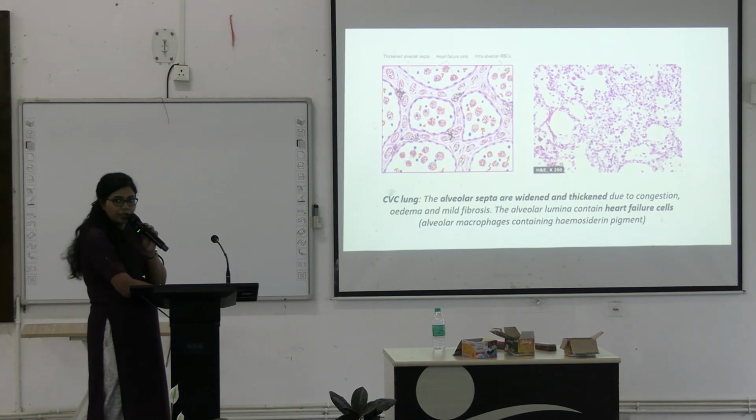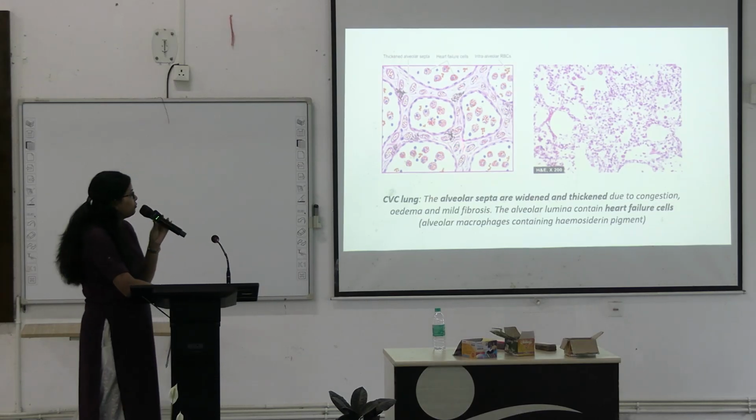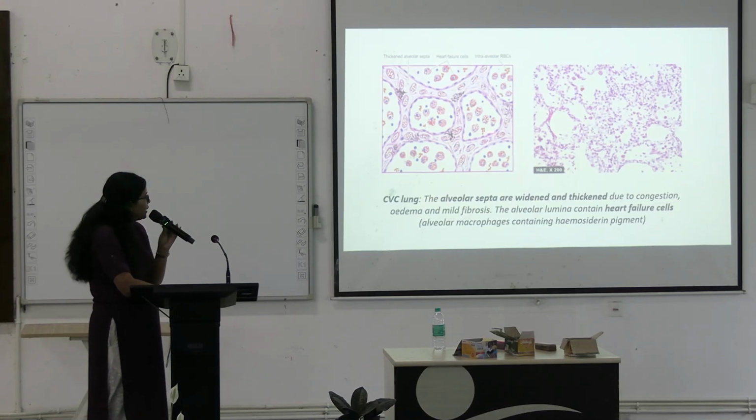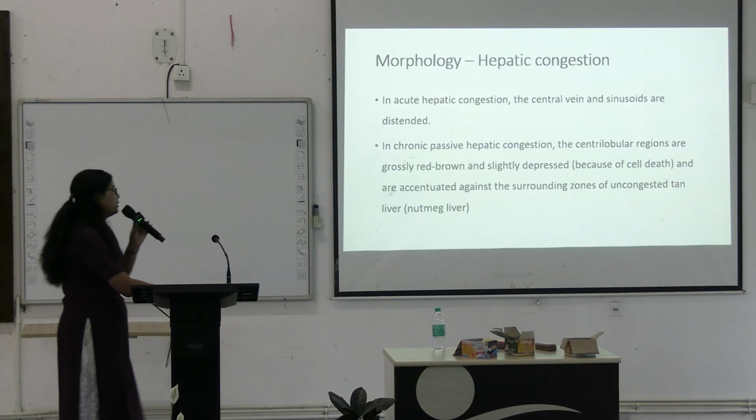So they are hemosiderin-laden macrophages, and in the case of chronic venous congestion of the lung, we call these cells the heart failure cells. Here you can also see these heart failure cells. Now coming to hepatic congestion.